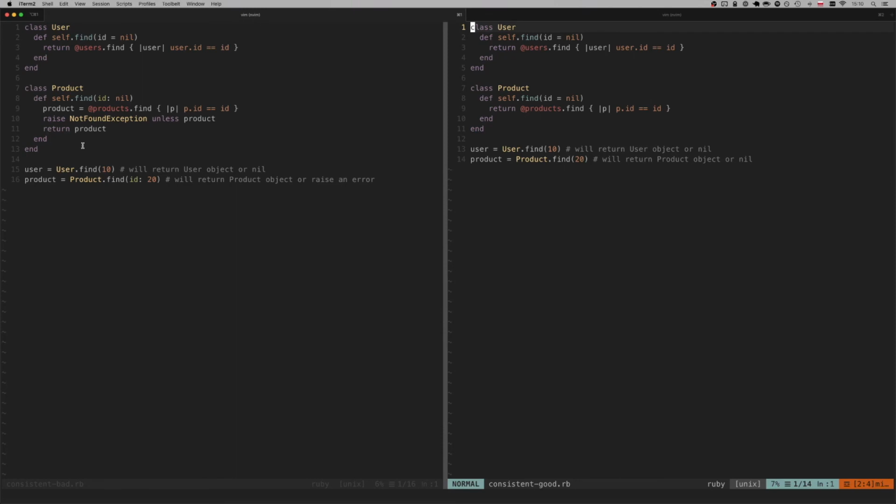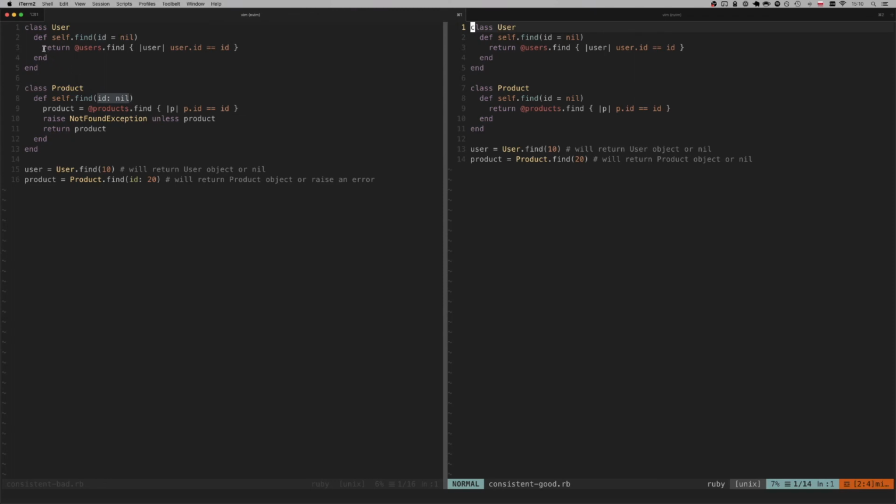The first difference is in the parameter. The parameter name is ID, but in the user class, this is a positional parameter. So I will just say user.find and provide the value of this ID, while in the product case, this is a named parameter. So when I call this method, I need to specify the name of the parameter.